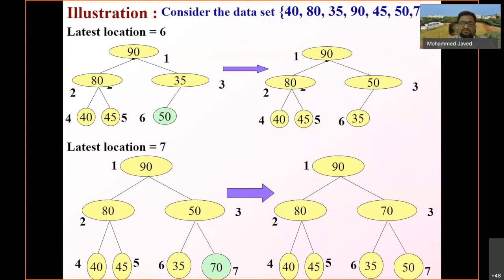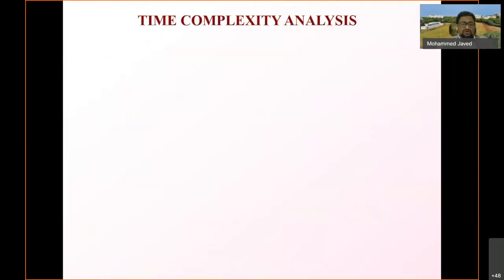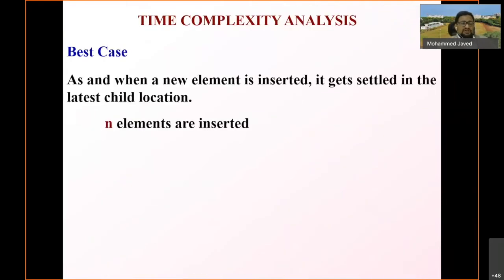And wherever there is a swapping, we need to ensure that the disturbed child, whenever there is a swapping and the child becomes the parent, I again have to check at the root level, and I should ensure that this repeats up to level 0, up to the root node. So the complexity analysis in this particular case is as follows: as and when a new element is